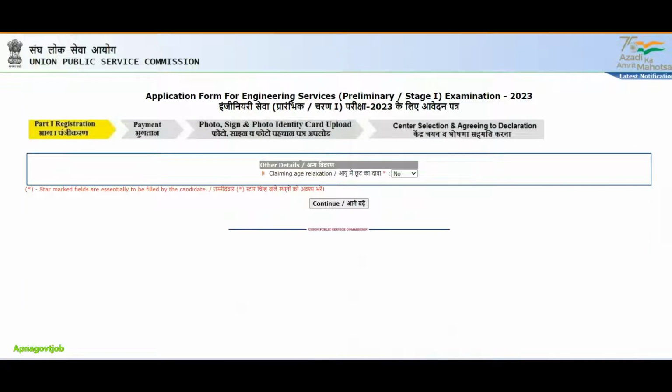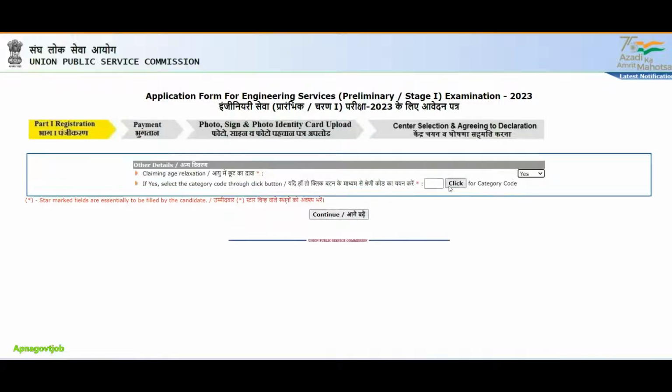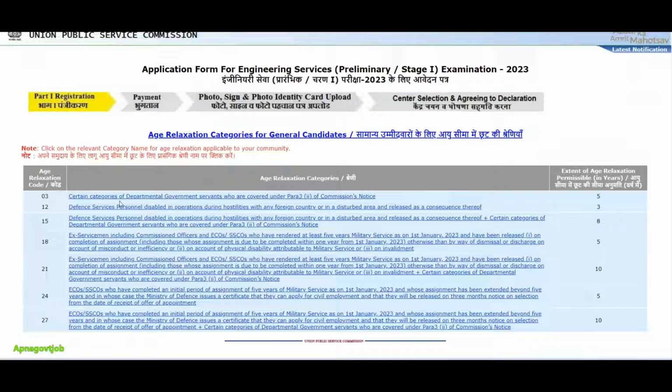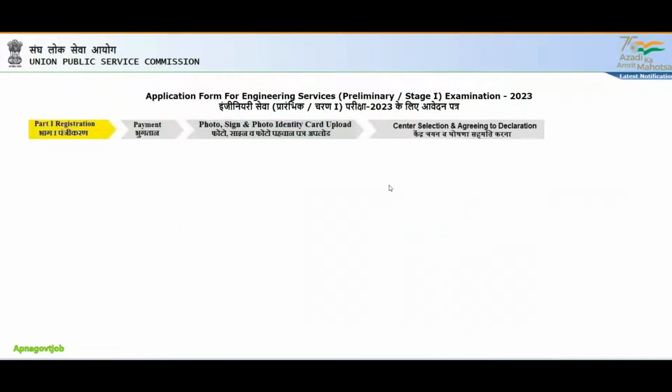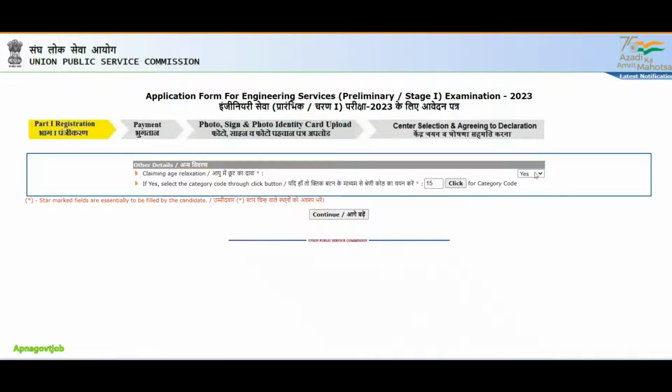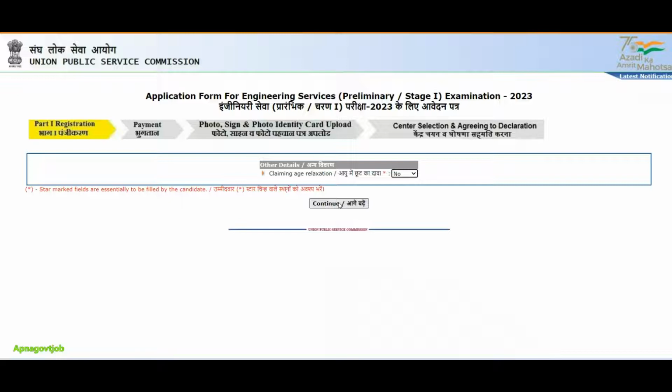Now next thing, claiming age relaxation. This is for other students or aspirants. If you select yes and click on this button, then you will get additional information like this. This is the age relaxation for those who are departmental government servants, defense servants, then ex-servicemen, for them only. Directly you need to click here like this, and automatically the number will appear here. If no, then click directly on no button and click on continue.